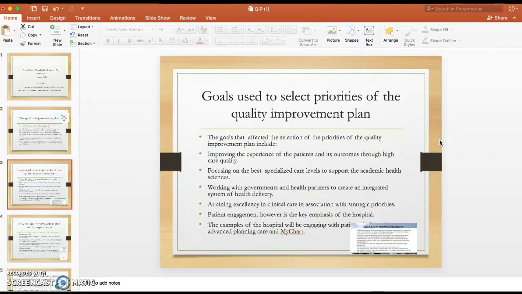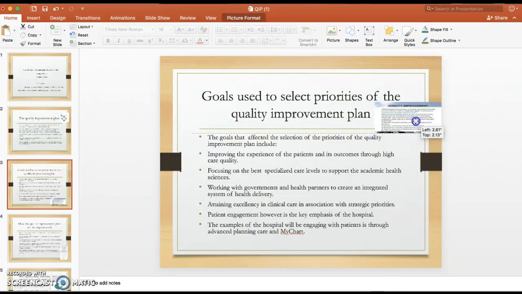Goals used to select priorities of the Quality Improvement Plan. The goals that affected the selection of priorities of the Quality Improvement Plan include improving the experience of the patient and its outcomes through eye care quality, focusing on the best specialized care level to support the academic health sciences, working with government and health partners to create an integrated system of health delivery. Attaining excellency in clinical care in association with strategic priorities.